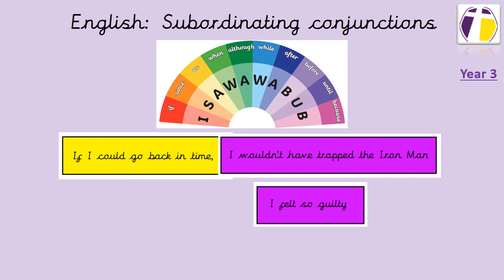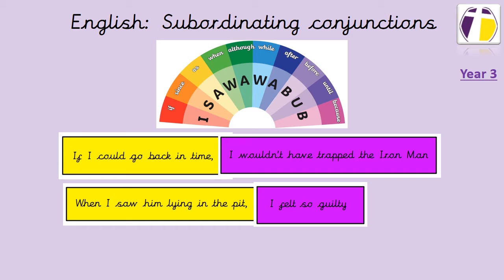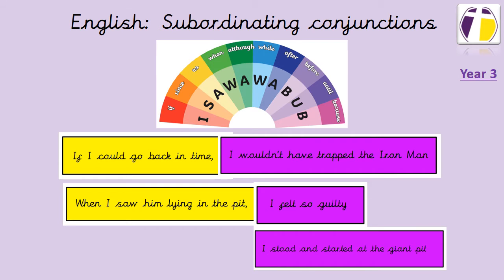It could be that we swap those round and they go the other way. When we do put that yellow subordinate clause at the beginning, we would try and separate it from the main clause using a comma, like you can see. This is very similar. We've got the main clause, I felt so guilty. It does make sense on its own, but we can add detail through a subordinate clause which starts with one of those conjunctions.